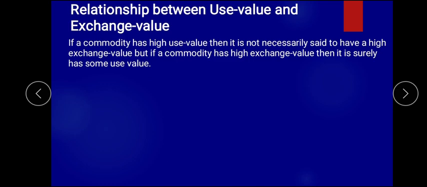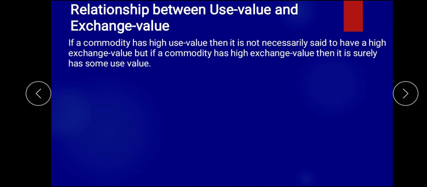Suppose there is a commodity like air. Air you find everywhere. That particular good is very useful because humans cannot survive without oxygen. That oxygen is there in air, but it does not have any exchange value. You cannot exchange it, you are not paying anything for consuming it, because it is a natural thing which is available on the whole earth.